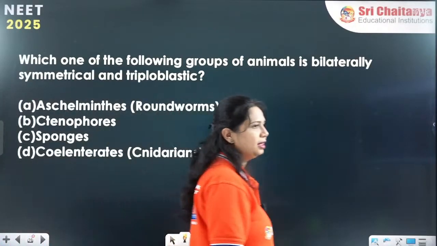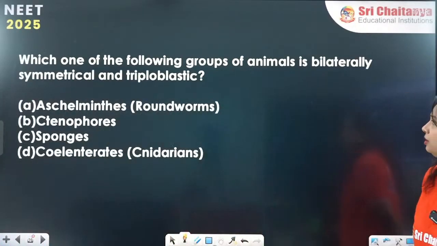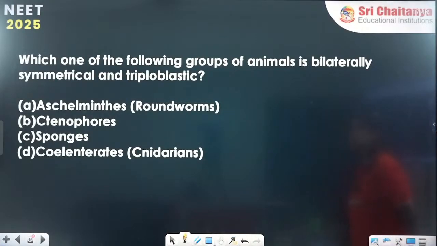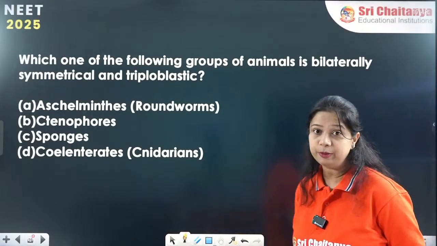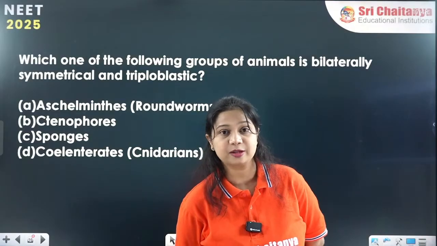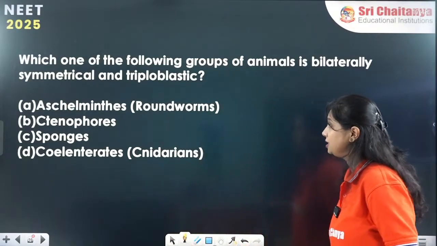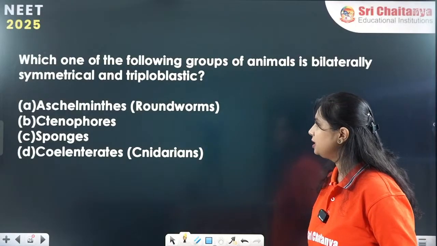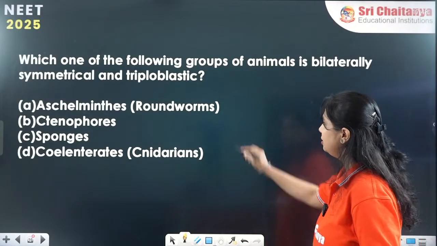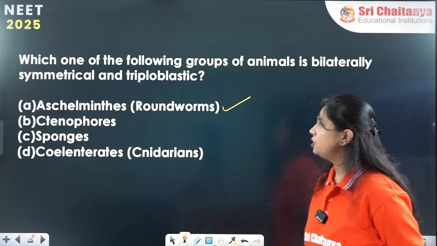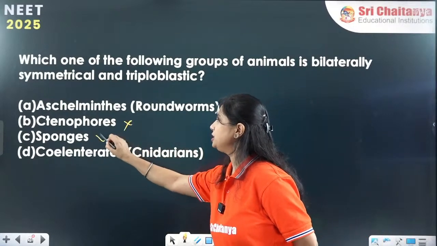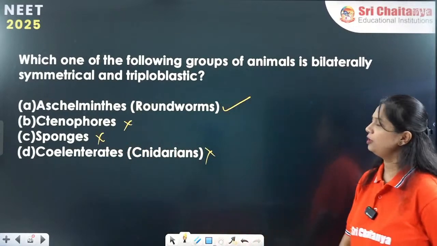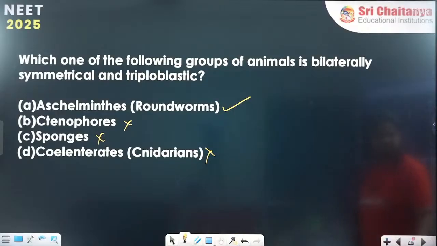And this is, I think, the last question. Which of the following groups of animals is bilaterally symmetrical and triploblastic? Aschelminthes, triploblastic, bilaterally symmetrical? Yes. Ctenophores are not triploblastic, sponges not, coelenterates not. So, it is the first answer.